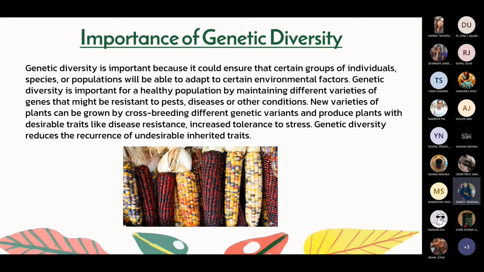New varieties of plants can be grown by crossbreeding different genetic variants and producing plants with desirable traits like disease resistance or increased tolerance to stress. Like you must have heard about BT cotton. It is a genetically modified crop. So we can get the knowledge of how we can use these genes in our favor to make the plants, or the animals, or especially plants, disease resistant, or increase their tolerance to stress.